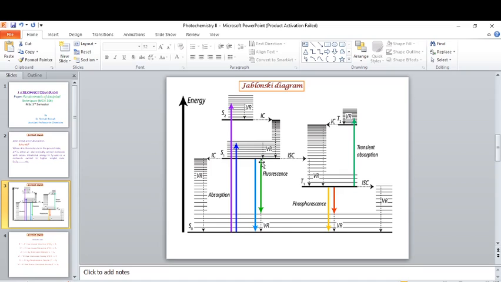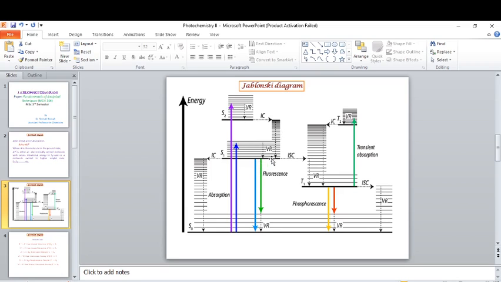The electronic energy of S2 and S3 states, or the excess vibrational energy of the S1 state, is quickly lost to the surroundings by a mechanism known as internal conversion, represented by IC. It is represented by a curved arrow. The rate constant of internal conversion is about 10 to the power 13 to 10 to the power 12 per second. It is the same as vibrational frequencies.